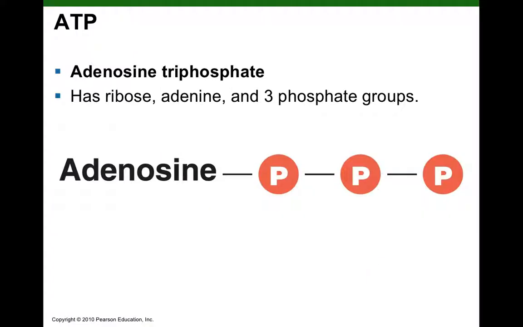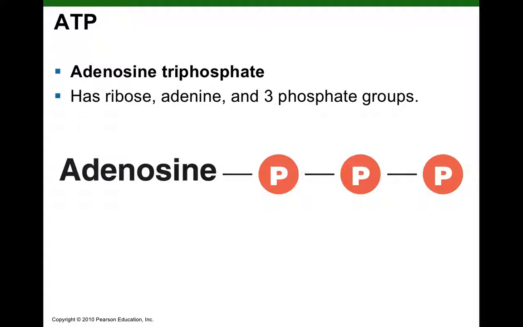And then a unique nucleotide that's found in RNA, not only is it a building block for RNA, but it also has a second really important function, and that is the so-called energy currency of the cell. And this cool nucleotide of RNA is called ATP, for adenosine triphosphate. So it's made up of the sugar ribose, the nitrogenous base adenine, and it has 3 phosphate groups. So this is a shorthand for it, adenosine, and then these P's with a circle around it are shorthand for phosphate groups. Now, why do we care, right?